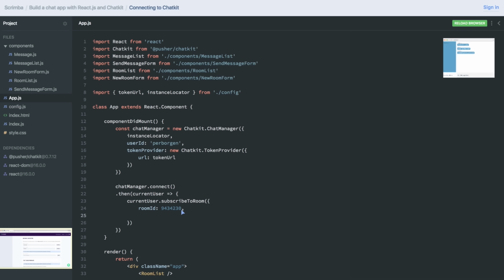Then we need to provide it with at least one hook. So we have a hooks property here. And the most important hook, which basically is an event listener, is called onNewMessage. Because that listens for new messages. And when we're building a chat room, we want to be notified every time a new message has been emitted in the chat room. So here, we do message, we're using a fat arrow function. And I'm just going to console log out the message.text.